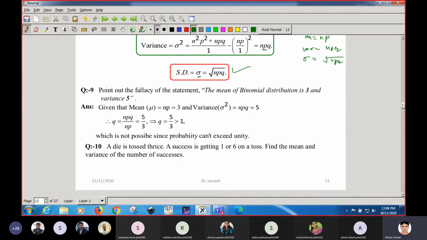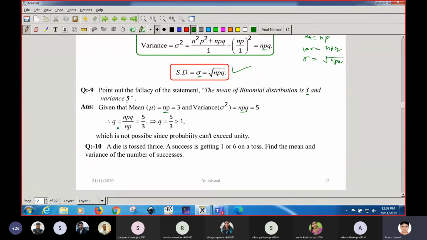Now let us verify that. Find out the fallacy of the statement: the mean of a binomial distribution is 3 and the variance is 5. Is it possible? If not, then we will get something against it. So let us find out whether these values are true or false. It is given that the mean is 3. The mean of the binomial distribution is given by np, so np equals 3. The variance of the binomial distribution is npq, and it is given as 5. So let us find p and q, only then can we verify whether these values are true or false.